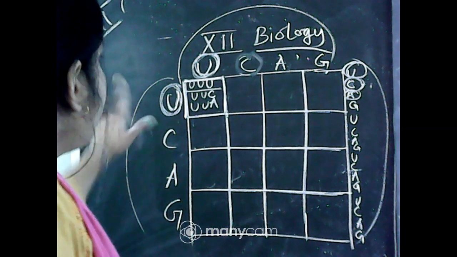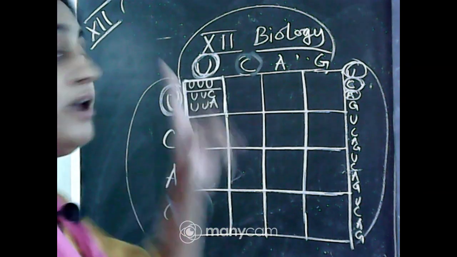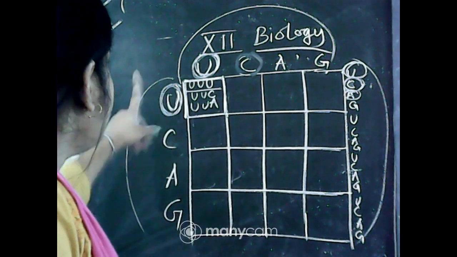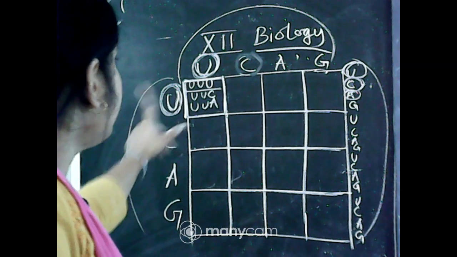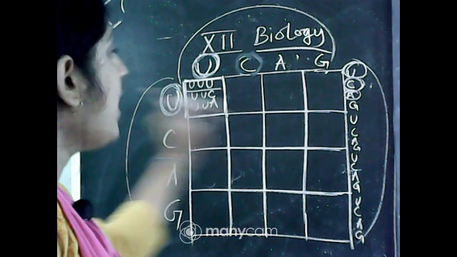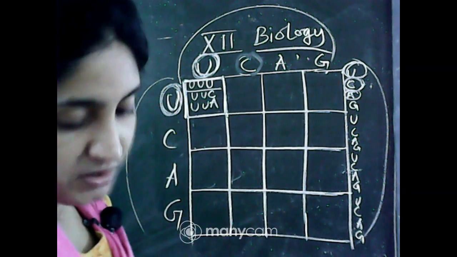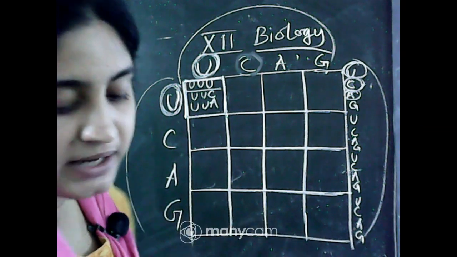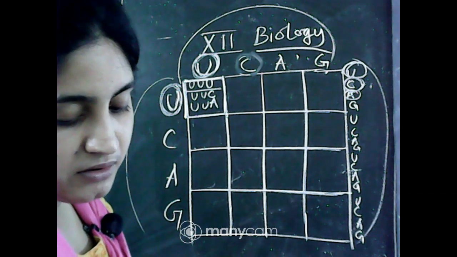Does everyone understand how it is formed? First, second and third position. First, pick up one box and make UUU, UUC, UUA and UUG. Okay, this is very easy. And which is coded for which one? Phenylalanine. Okay.